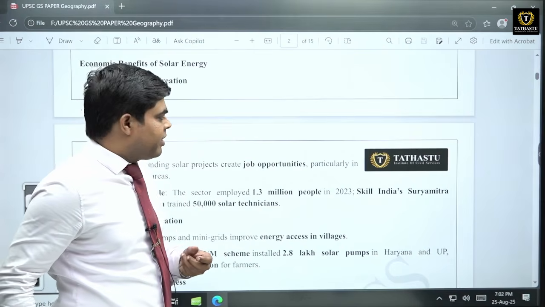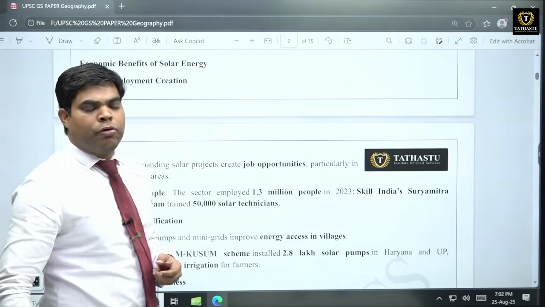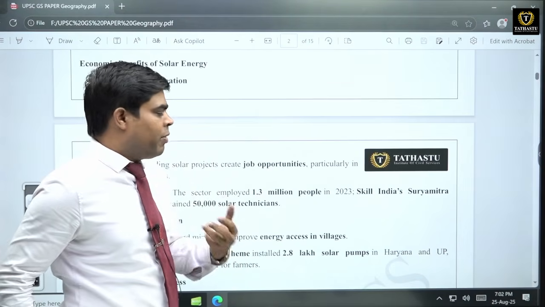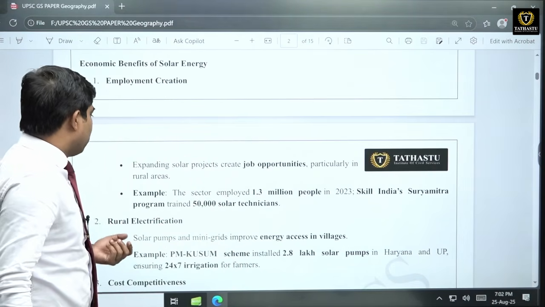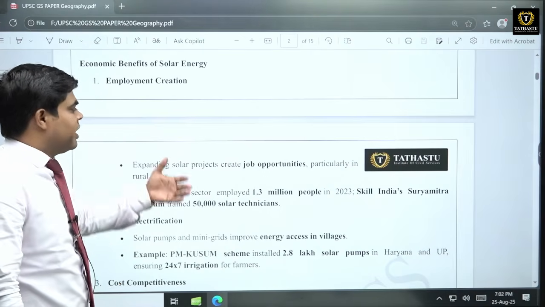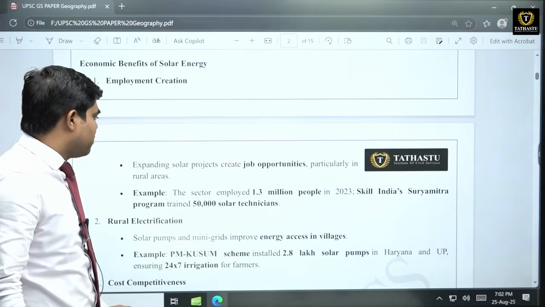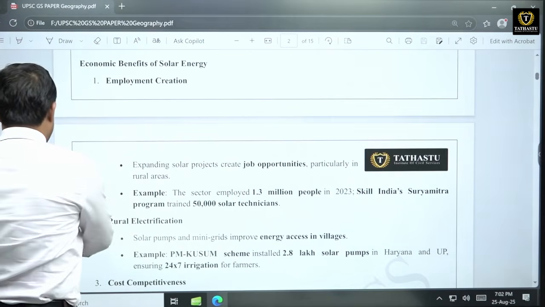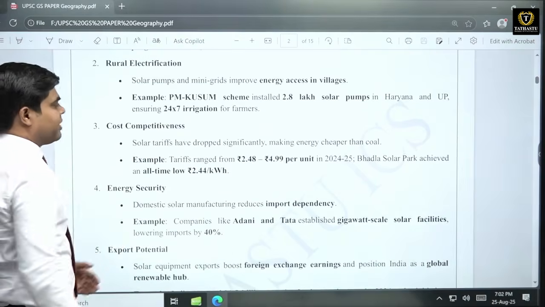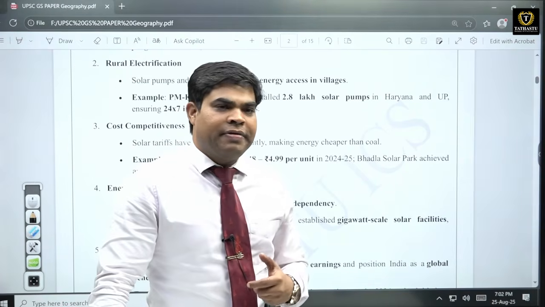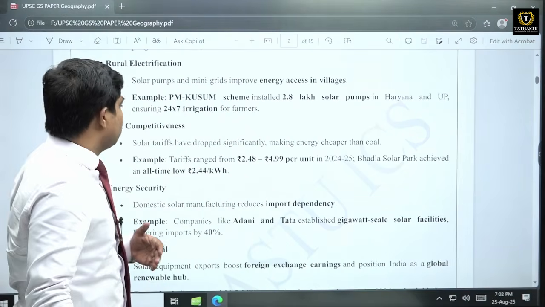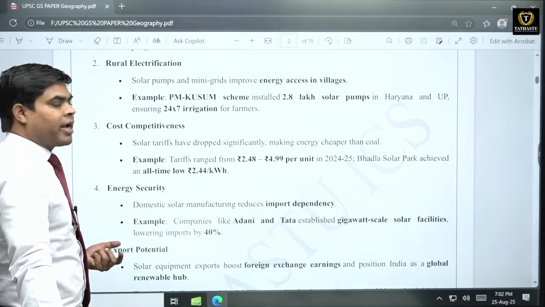So because of that, if we produce more and more solar energy in the country, then we will save some money in economic terms. Along with that, if we create solar power plants, then they will create some employment also. Jobs will be created. Rural electrification will give some thrust to the local industry, rural industry, so that more jobs as well as other things can be generated.